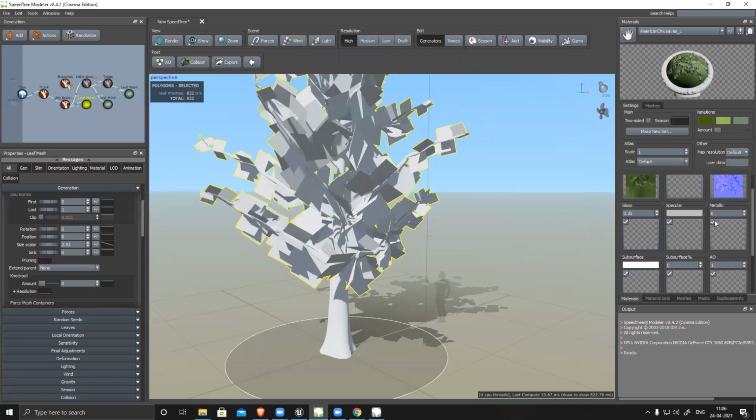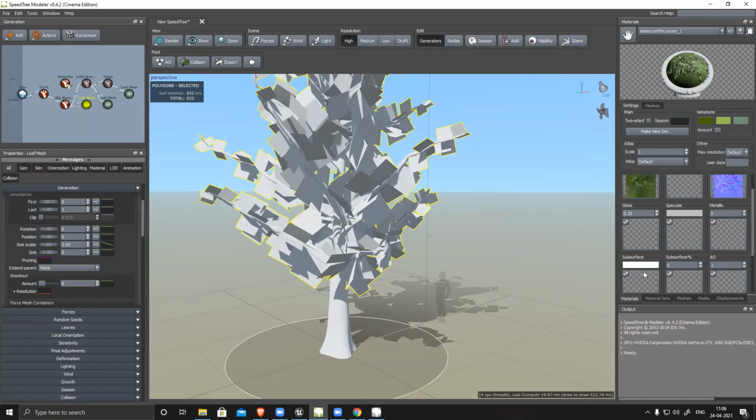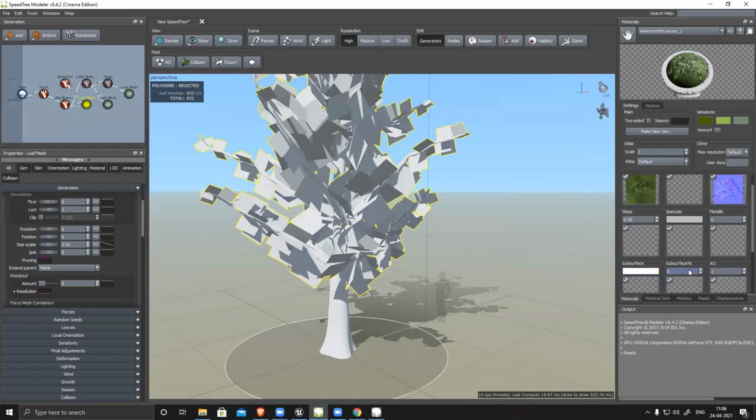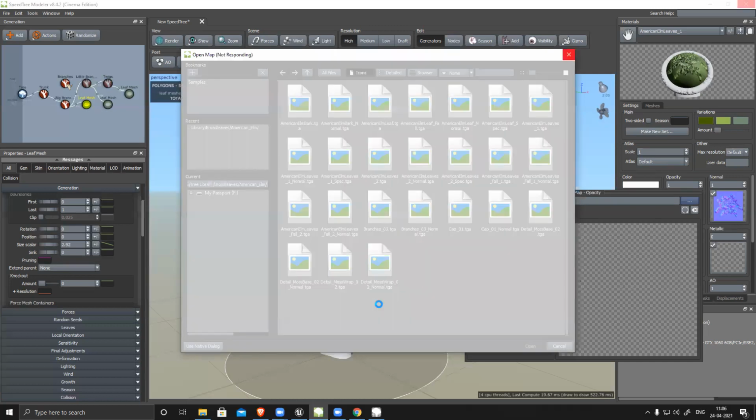But you can see sometimes diffuse and normal are red, but I need opacity also. So where is my opacity? Here. And make sure to select that map. Sorry, what happened? Super fast software.